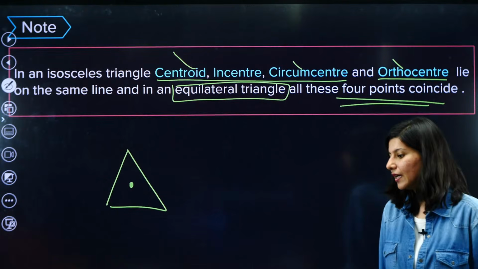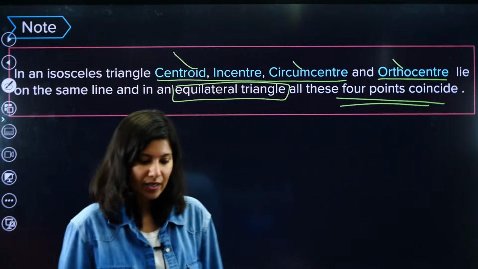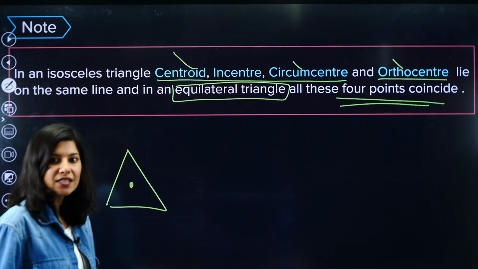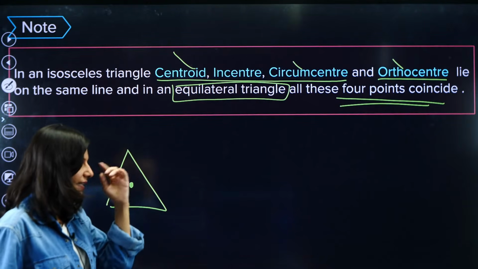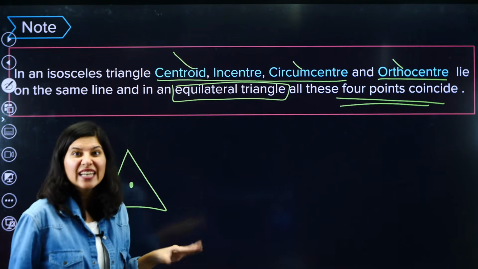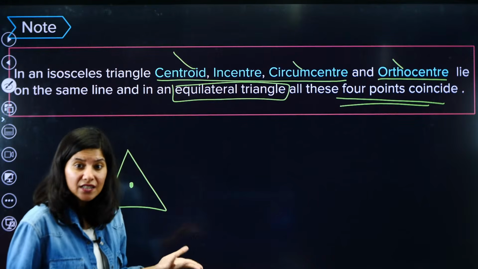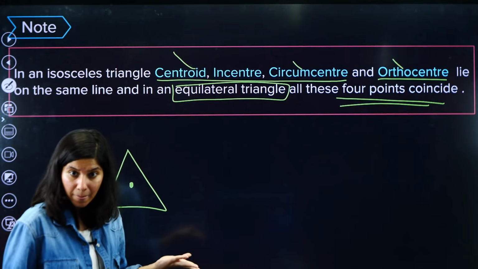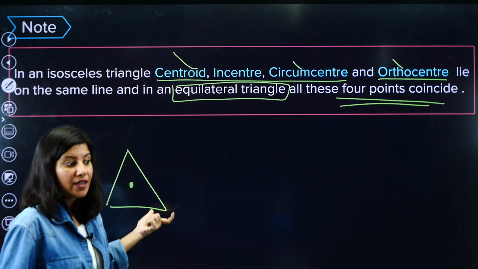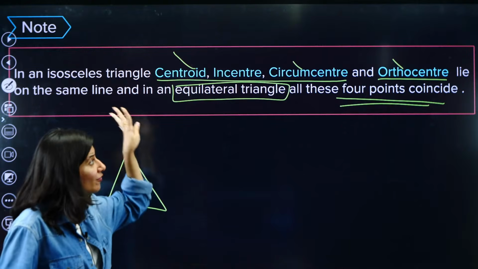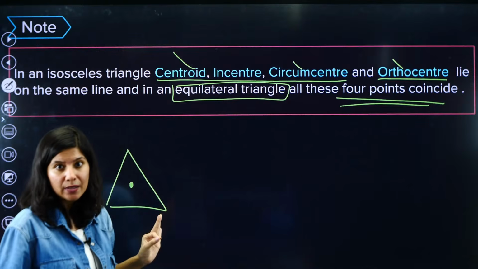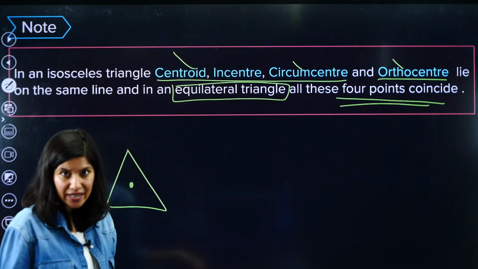Okay, so ma'am, why are you saying this is very important? What is the use of it? How can we apply this in a question? So basically, whenever a question says calculate incenter or circumcenter or orthocenter, and an equilateral triangle is given to you, then you understand that out of all 4 centers, the easiest to calculate is obviously the centroid, right?